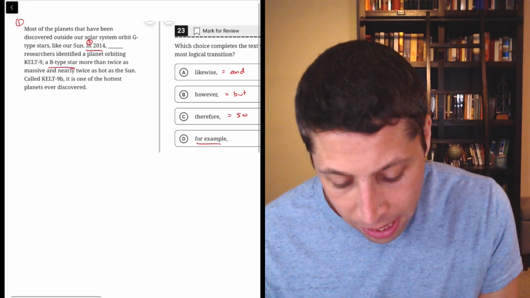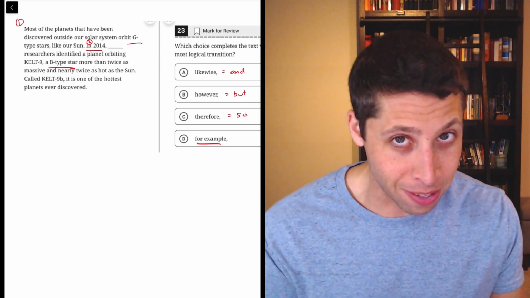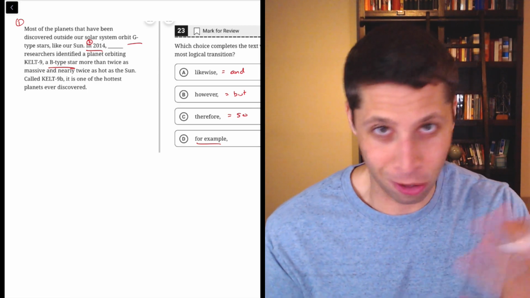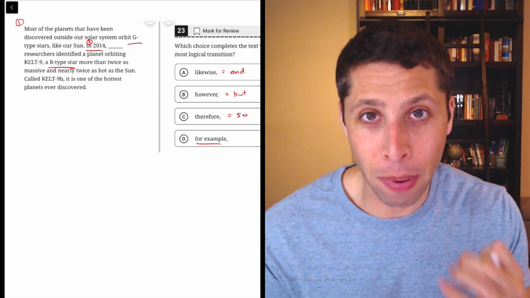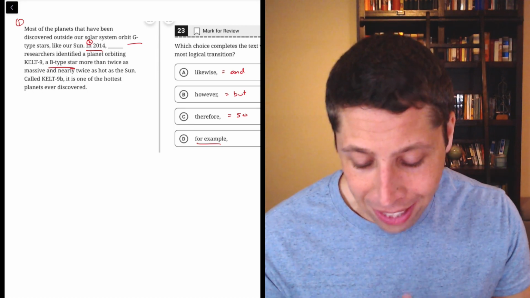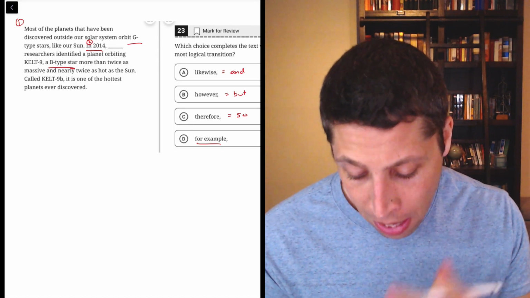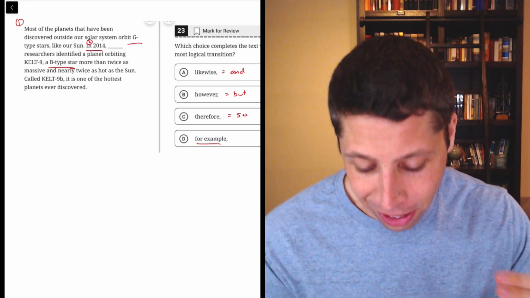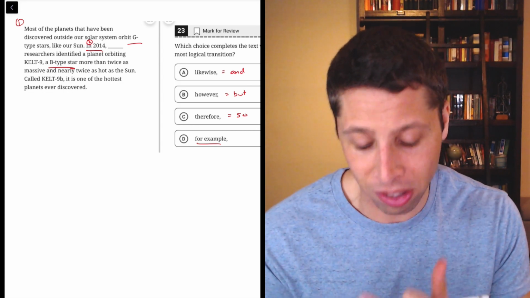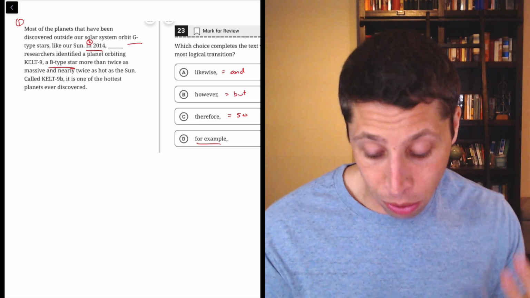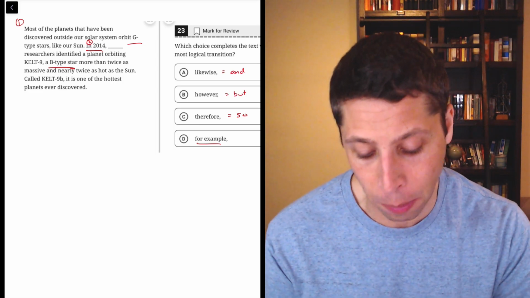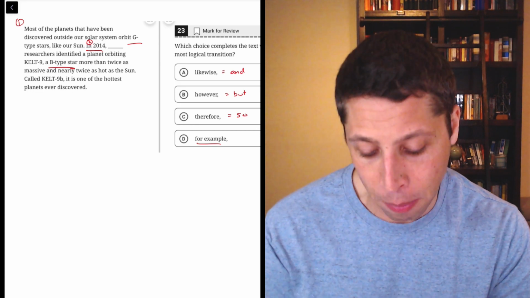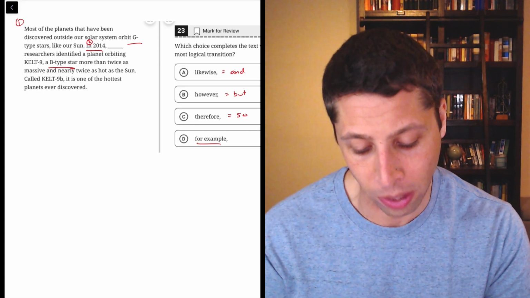So B and G seems different, so we probably want to show that difference, but let's plug in the but, and I'm going to try to rearrange things slightly so it actually fits in the blank. Most of the planets that have been discovered outside our solar system orbit G-type stars like our sun. But in 2014, researchers identified a planet orbiting Kelt 9, a B-type star, more than twice as massive and nearly twice as hot as our sun.